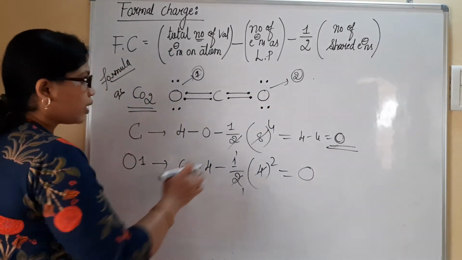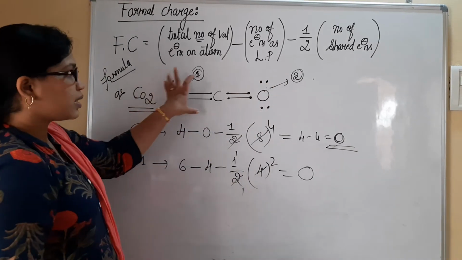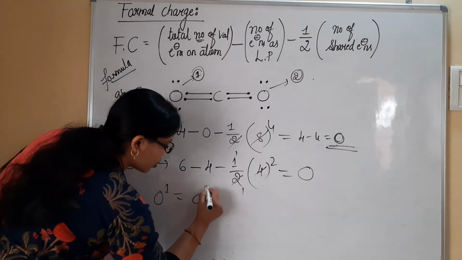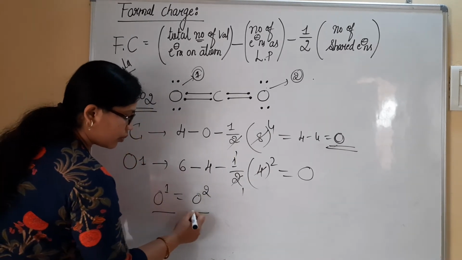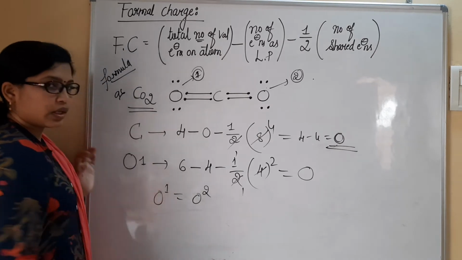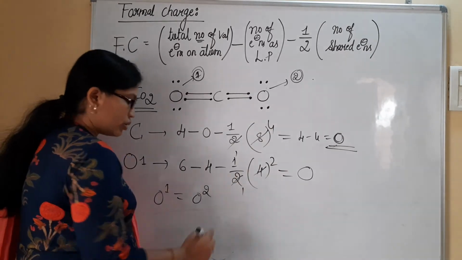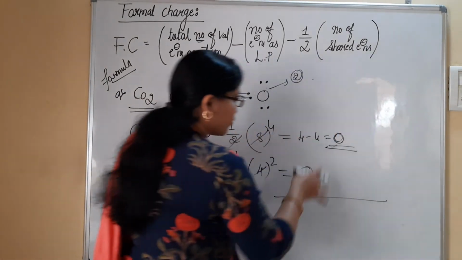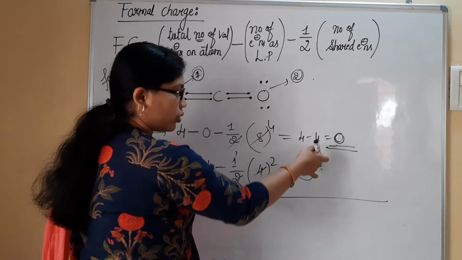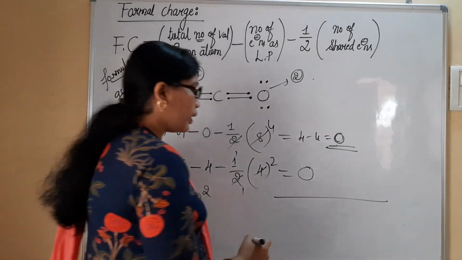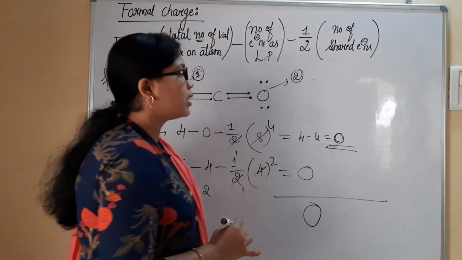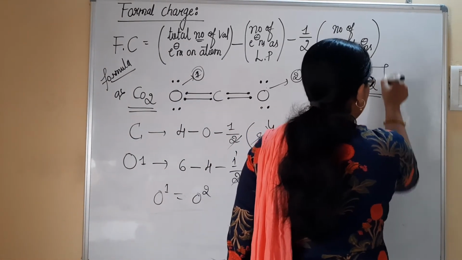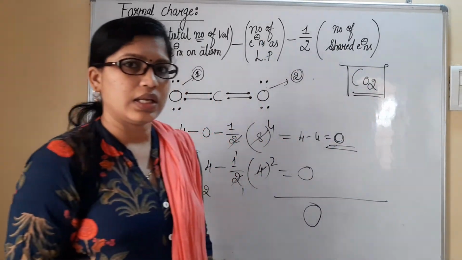Understood? So now just check out this one. It is the same as this one itself. That is, oxygen 1 is equal to oxygen 2. Both oxygen 1 and oxygen 2 are the same. Then oxygen 2 also doesn't possess any charge. So in total, if you sum up 0, 0, 0, you are going to get totally 0 itself. In the sense, this carbon dioxide doesn't possess any charge on it, and it is a neutral linear molecule.